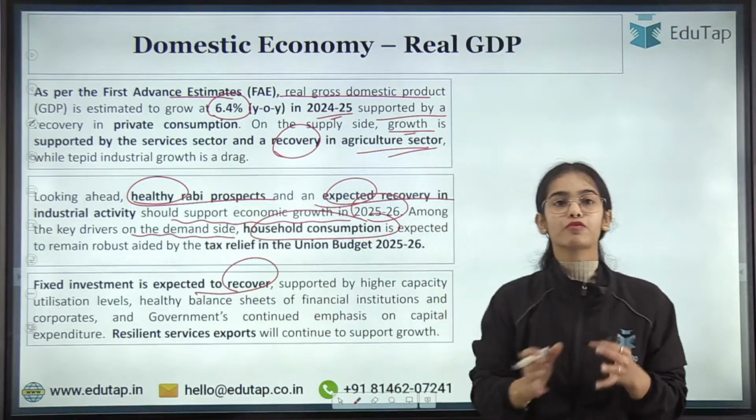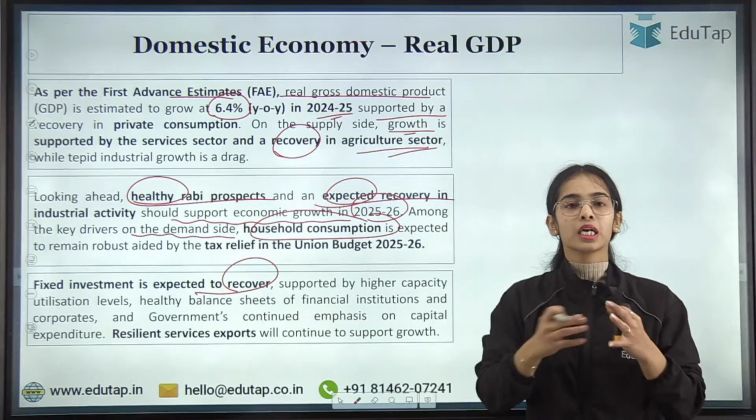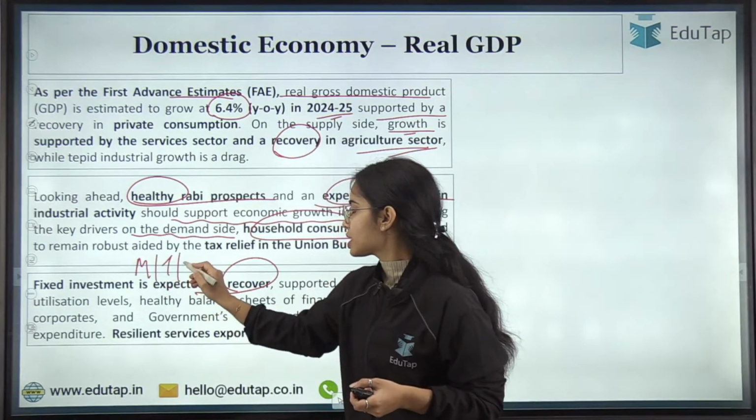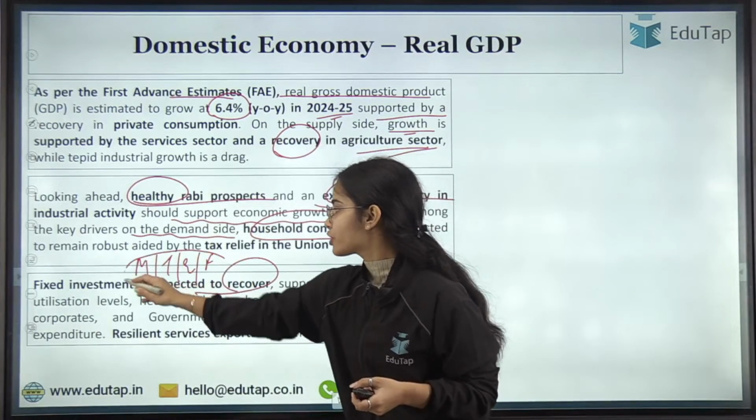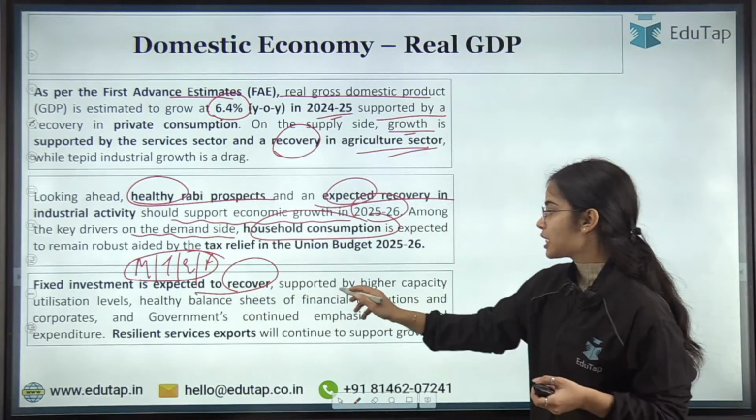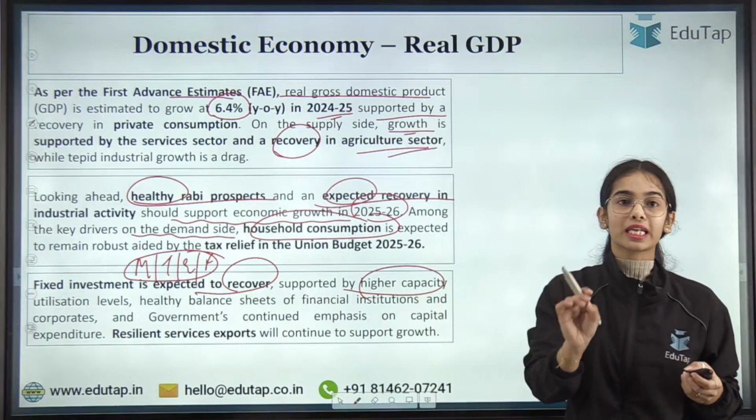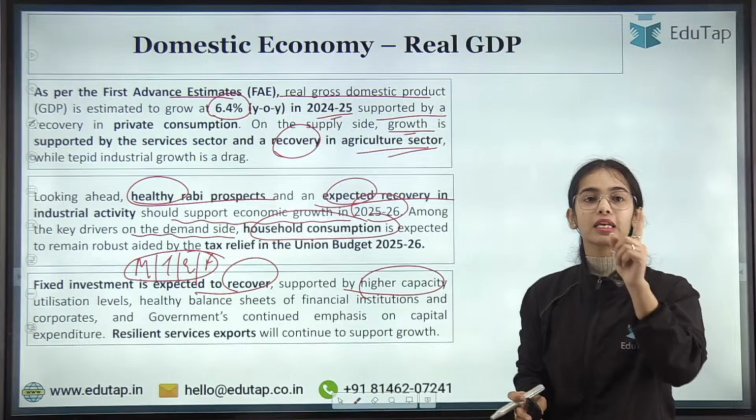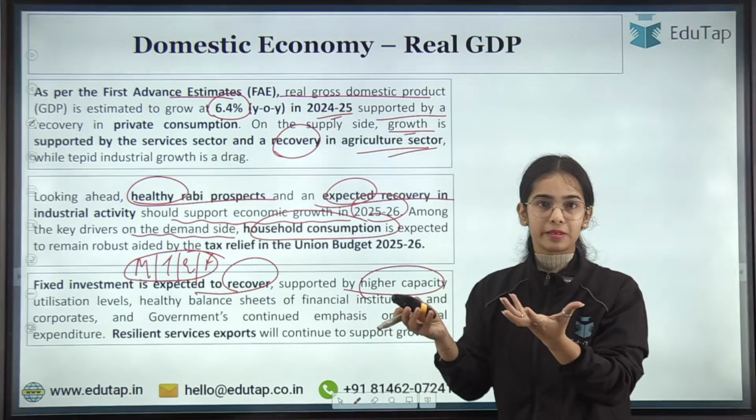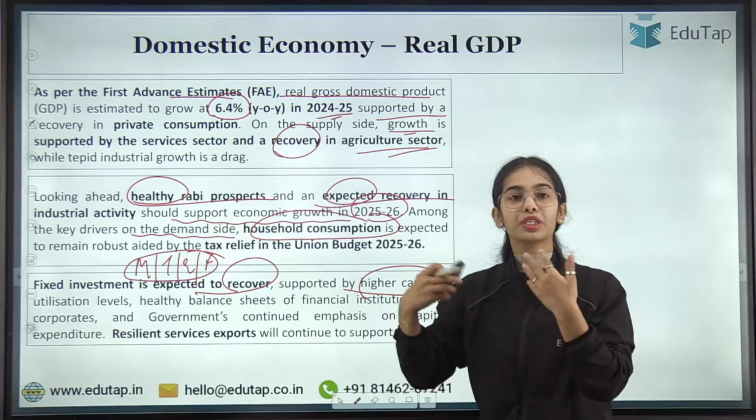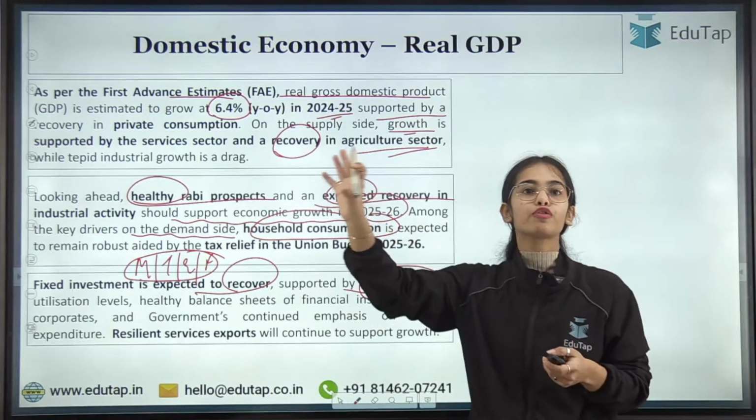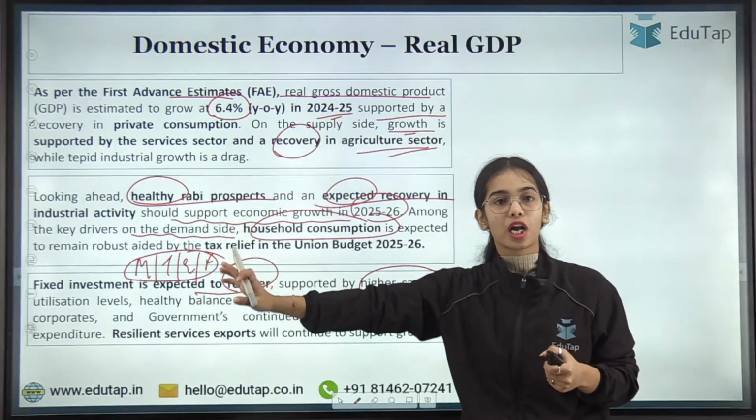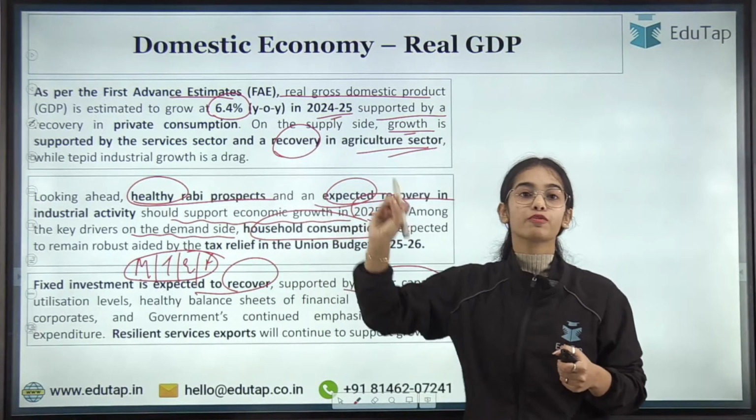Fixed investment in the factories, in the farms, in the businesses, is expected to recover. So fixed investment in the machinery, tools, equipment, factories is expected to recover, supported by higher capacity utilization levels. That means the factories and firms are utilizing higher capacity. They are utilizing the machinery nearly to the fullest level. That means their production is quite high right now and they are utilizing the machinery to its fullest capacity.